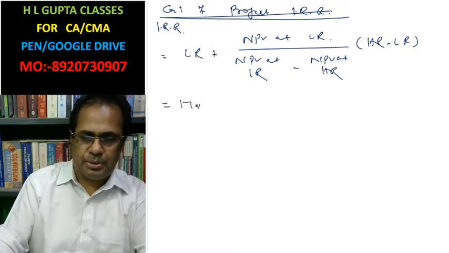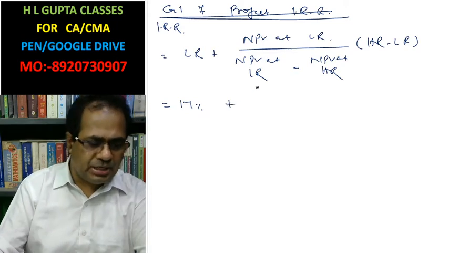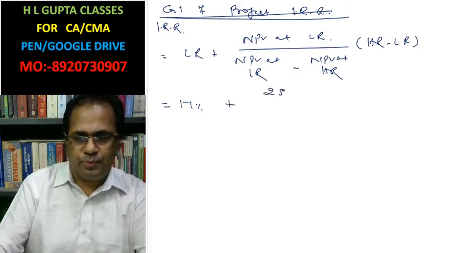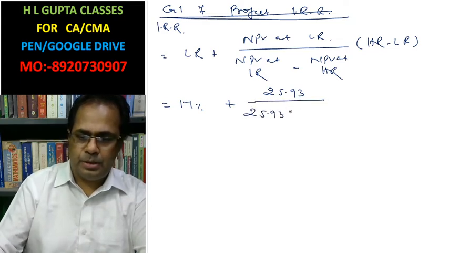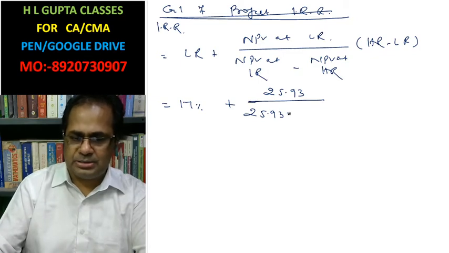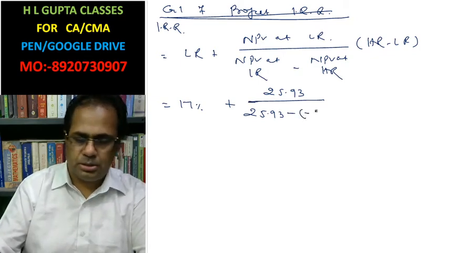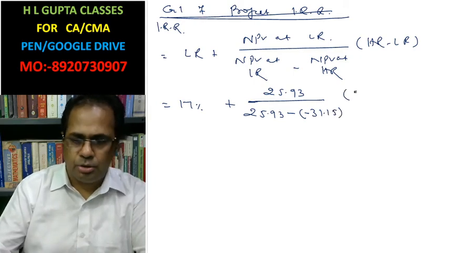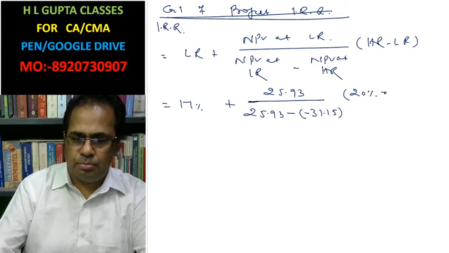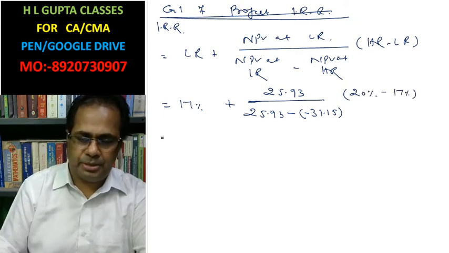That is 17%. Net present value at lower rate is 25.93. This is 25.93 minus minus 31.15. Higher rate equals 20% minus 17%.